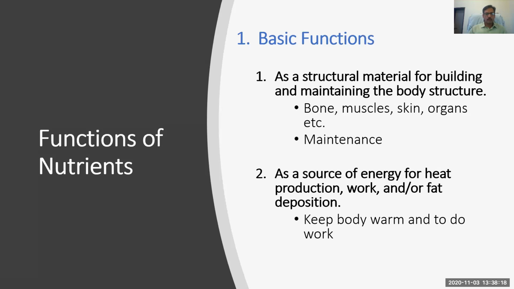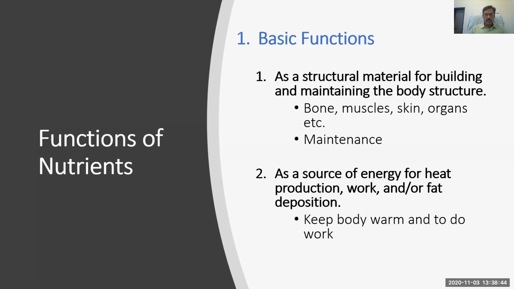Then about the roles or functions of different nutrients. There are three major roles or functions performed by the nutrients. The first function is known as the basic functions, and the second major function is known as accessory functions.